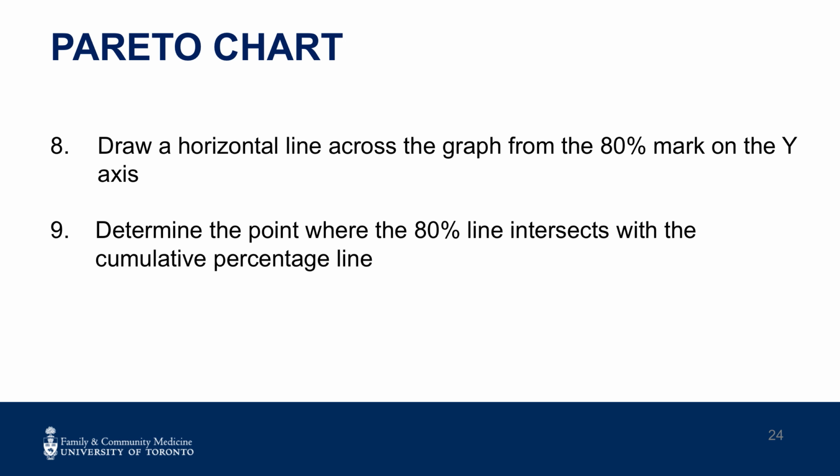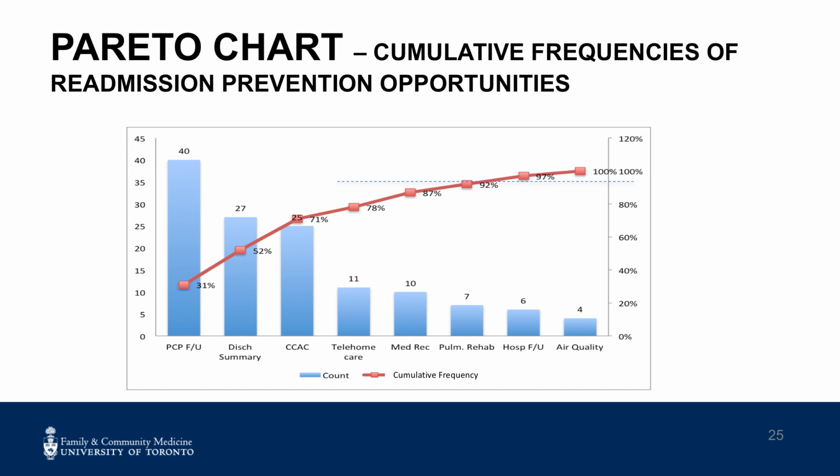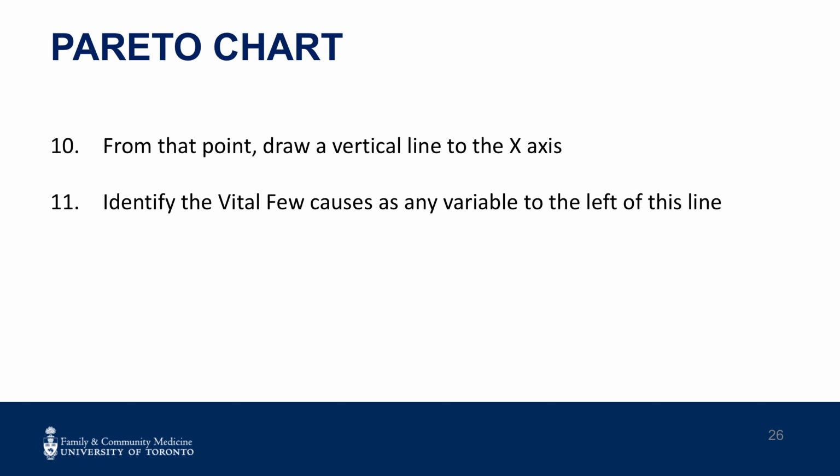The team then applied the 80-20 rule to identify the categories that contribute the most to the problem. A horizontal line was drawn at the 80% point of the y-axis, across to the cumulative percentage line. In the upper right corner of the chart, you can see where the horizontal line, approximately at 80%, intersects the cumulative percentage line. Having determined where these two lines intersect, the team dropped a vertical line from that point down to the x-axis, enabling them to identify their vital few causes of the problem.